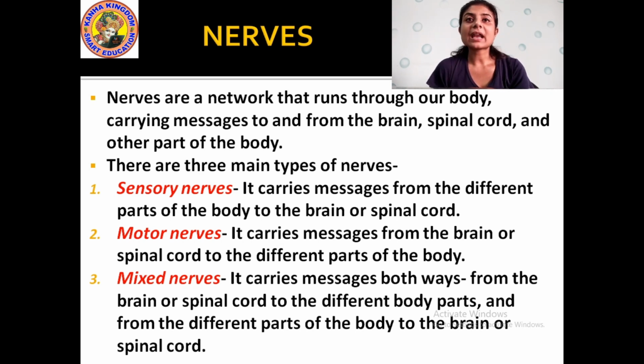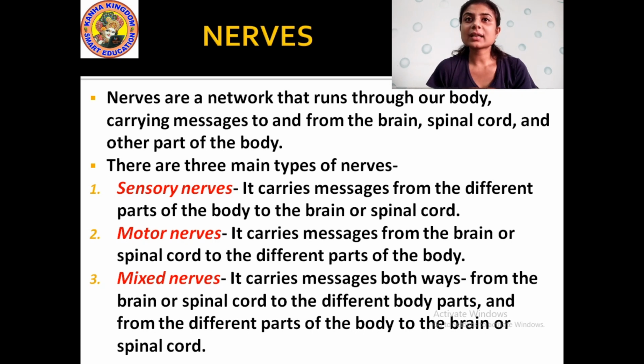Okay, there are three main types of nerve. How many types of nerves are there? Three main types. The first one is sensory nerve, then motor nerve, and then mixed nerve. There are three types of nerve in our body. First one is sensory nerve, motor nerve and mixed nerve.